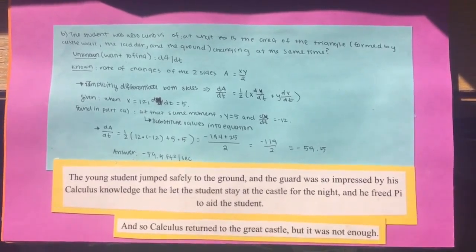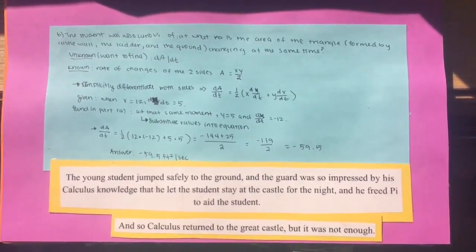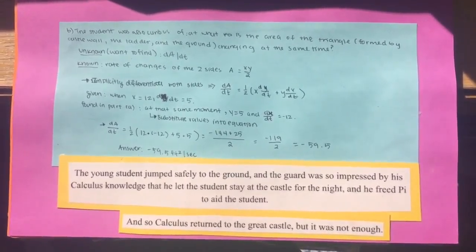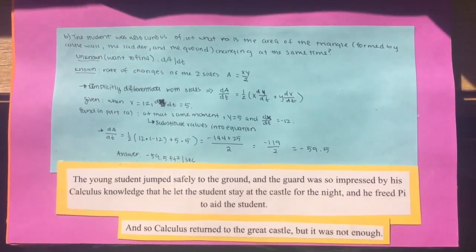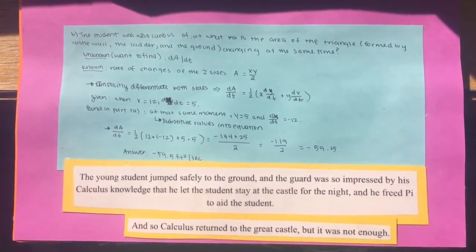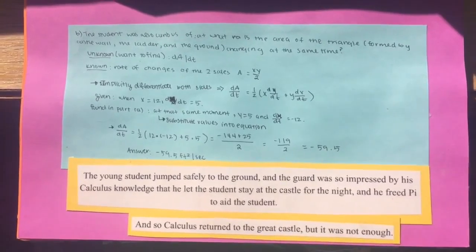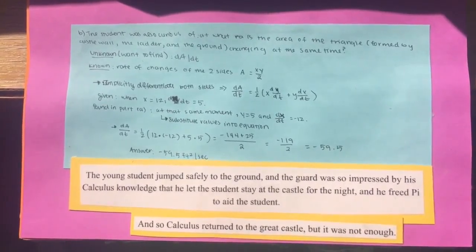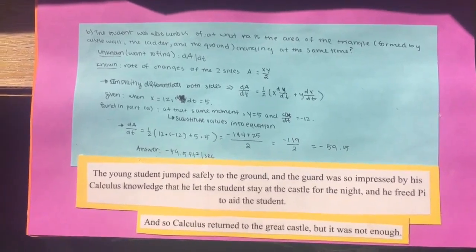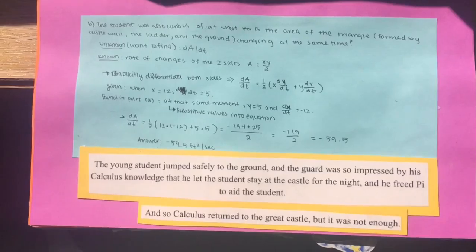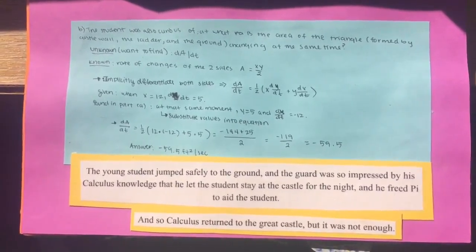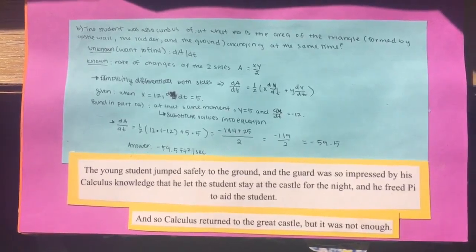He knew that at the time x equals 12, dy/dt was 5. And from the last problem, he gained the knowledge that at y equals 5, dx/dt was -12. He then substituted all these variables into the dA/dt equation, where he got dA/dt is equal to 1/2 multiplied by 12 times -12 plus 5 times 5, which simplified into -59.5. With that, the student knew that the area of the triangle was decreasing at a rate of -59.5 cubic feet per second.